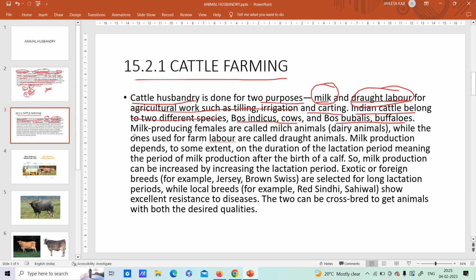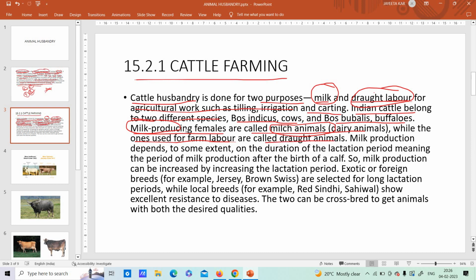Well, fine. Then milk producing females are called a milch animal, that is, dairy animals. That means those cattle or cows that produce milk, they are called what? Milch animals. While those cattle that are used for farm labor, in a big farm for irrigation, for tillage and everything, are called the drought animals.